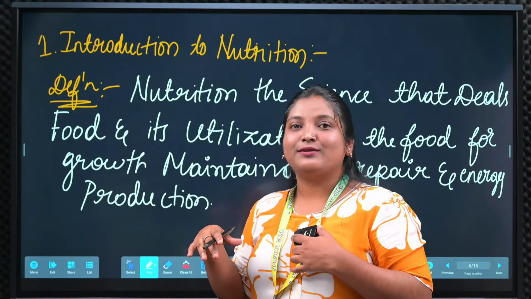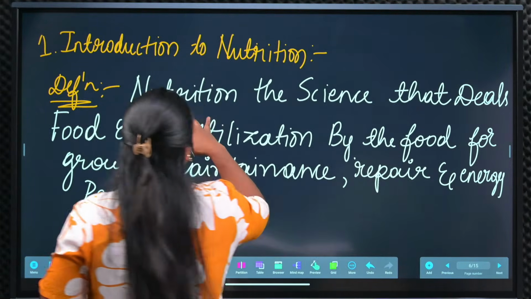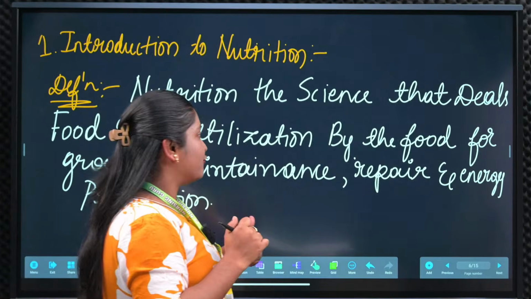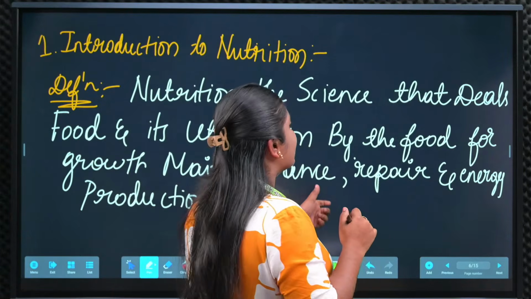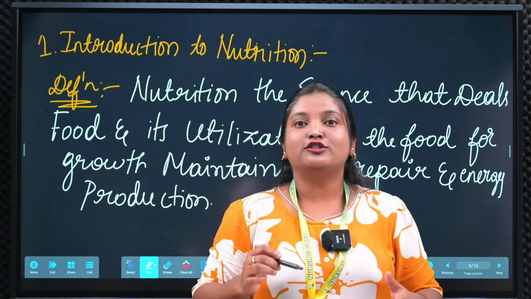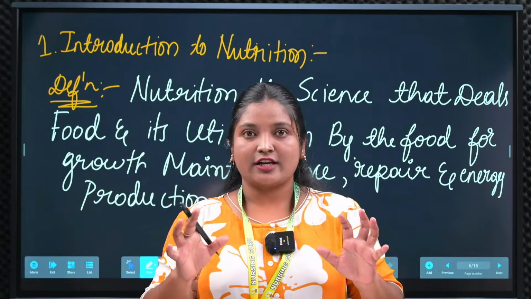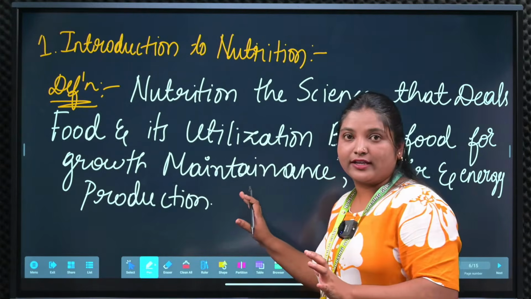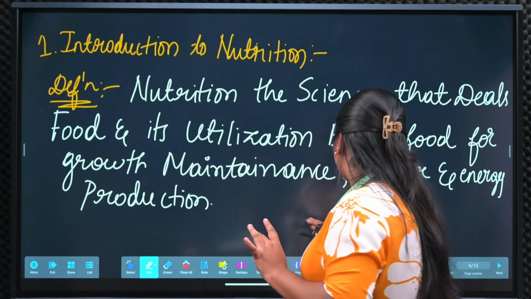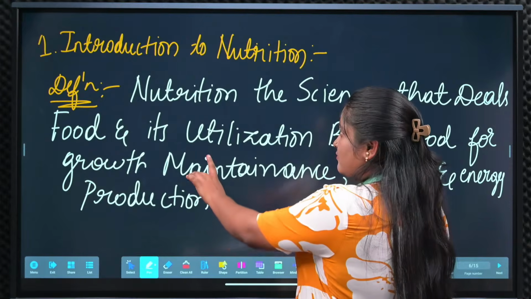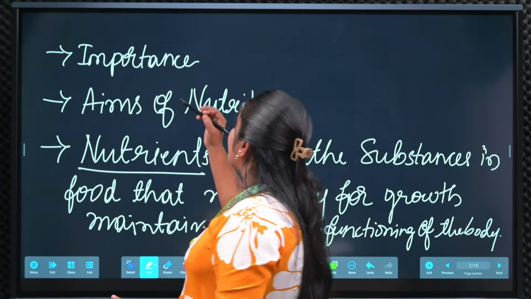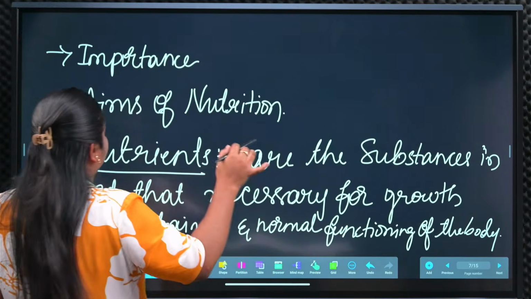How we need to write means, first question: nutrition, the science that deals with the food and utilization of the food for growth and maintenance, repair and energy production. So that is the thing we should know. So definition you have to write in this form. Put a heading and write the definition. Before that you have to write the introduction.